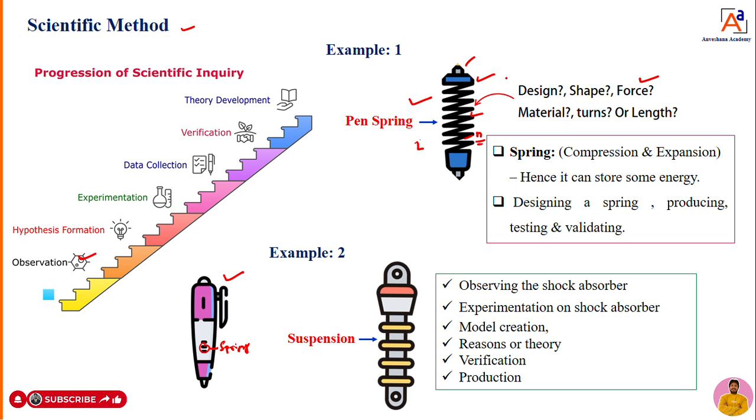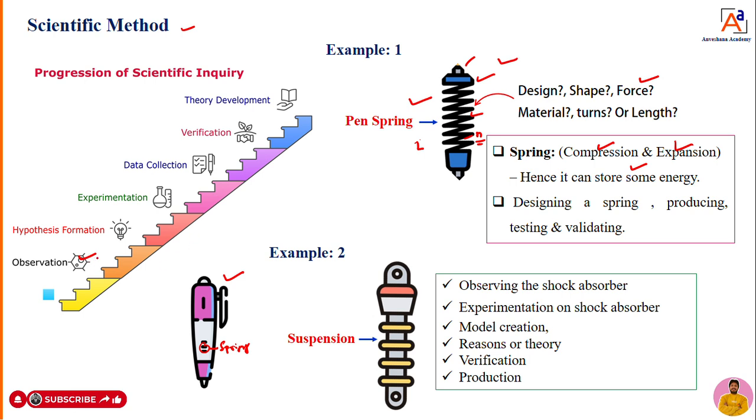And also, as I told, when we compress it, it will compress. When we release the load or pressure, it is going to expand. Hence, in a spring there will be both compression and expansion processes. When you compress, it is going to store some amount of energy. What type of energy is it? Then how much energy is stored? These are all observations we are going to do in a pen spring.